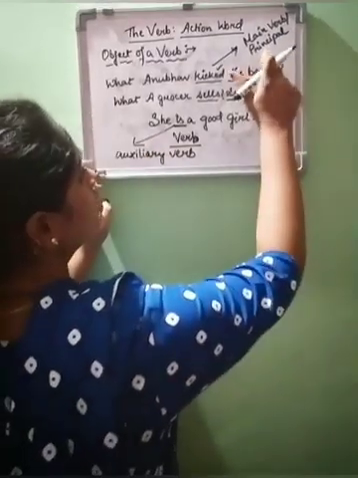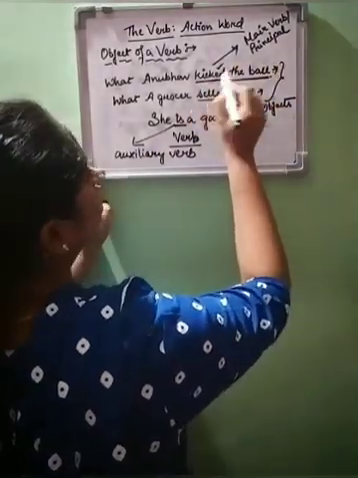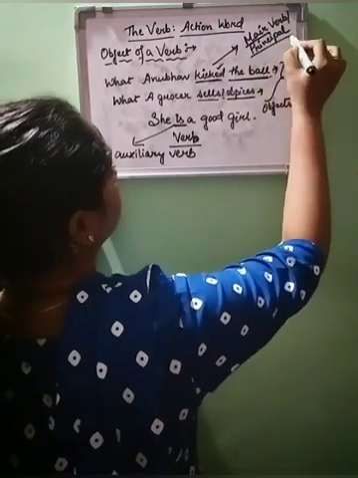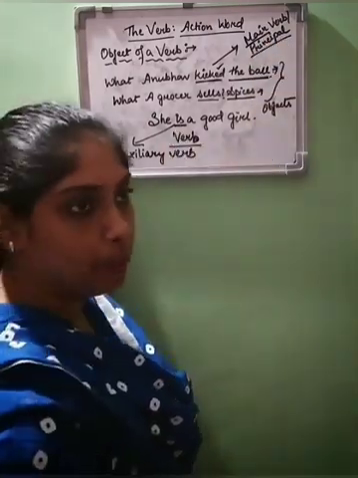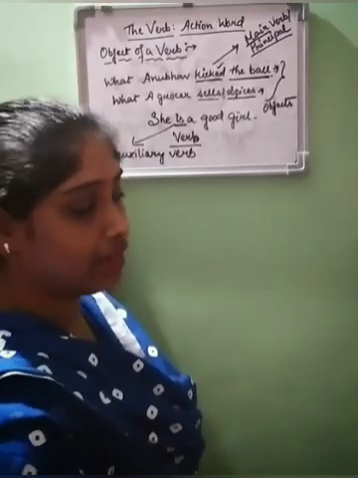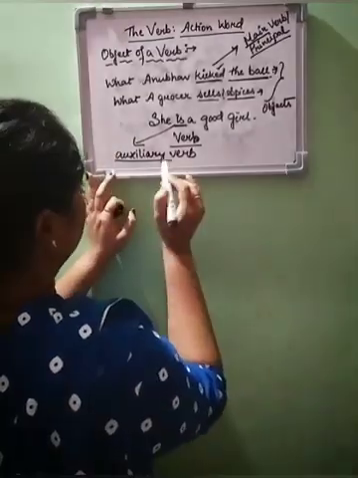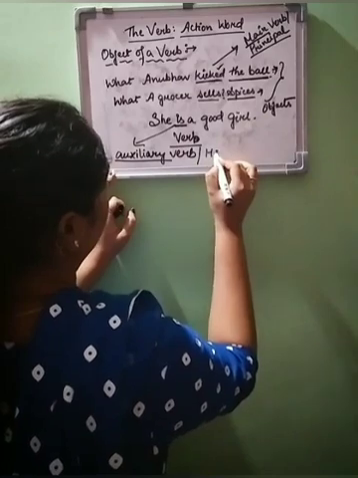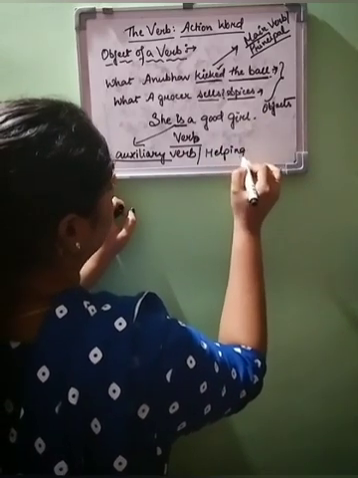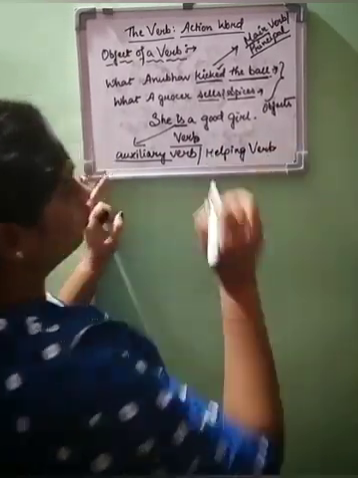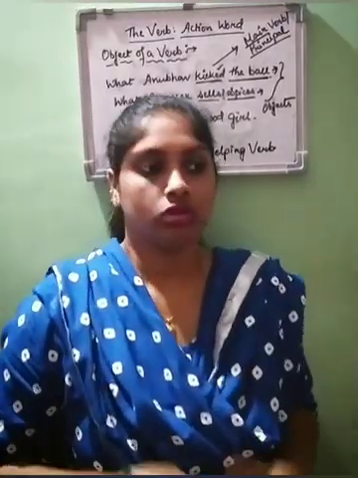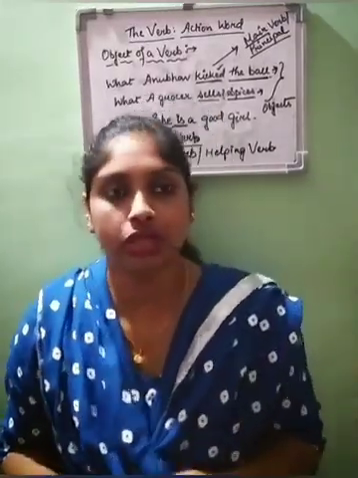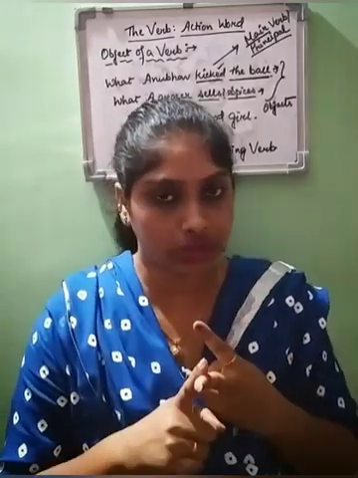Okay, this type of word is called a main verb or principal verb, and is, are, was, were, am, have, has, had, all these words are called auxiliary verbs or helping verbs. This is clear?